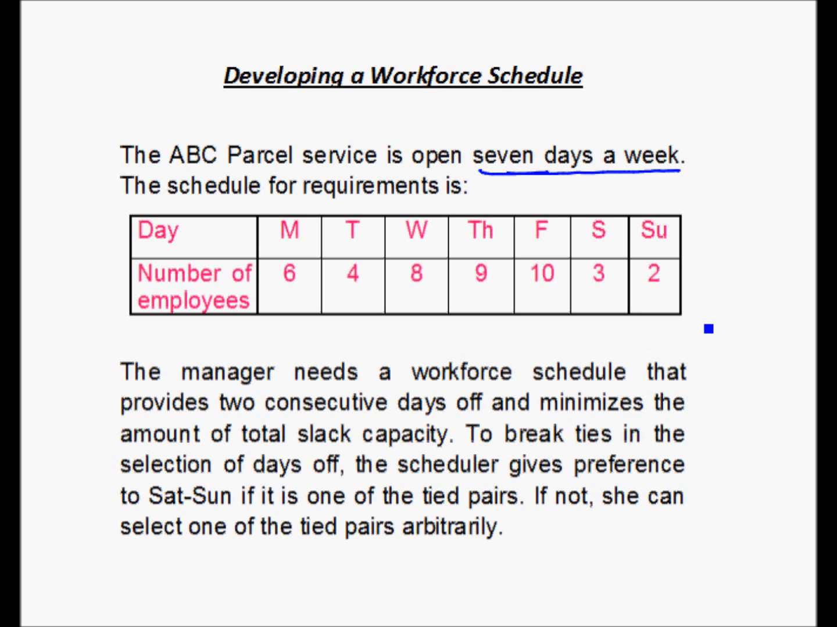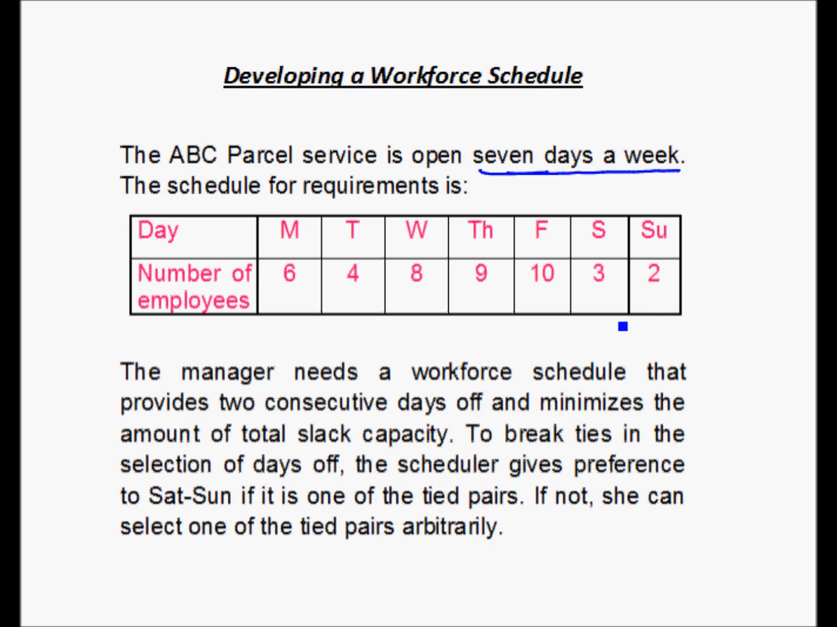Now the manager needs a workforce schedule that provides 2 consecutive days off and minimizes the amount of total slack capacity. So basically, even though the company is working 7 days a week, the employees need some time off. And the time off needed by the employees is 2 consecutive days off every week.